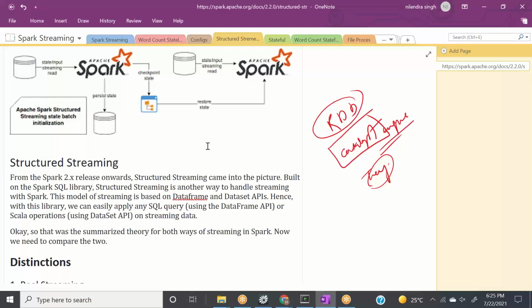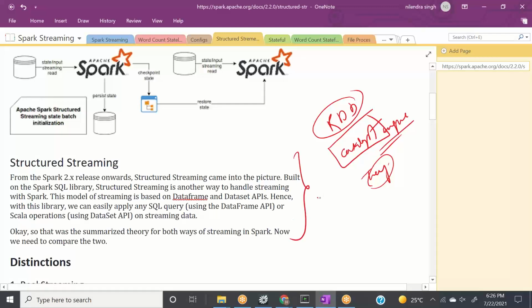Spark structured streaming is another way of handling streaming data. This model of streaming is based on the DataFrame and Dataset API. Hence, with this library, we can easily apply any SQL query or any Scala operation with the Dataset API. This is what I explained.